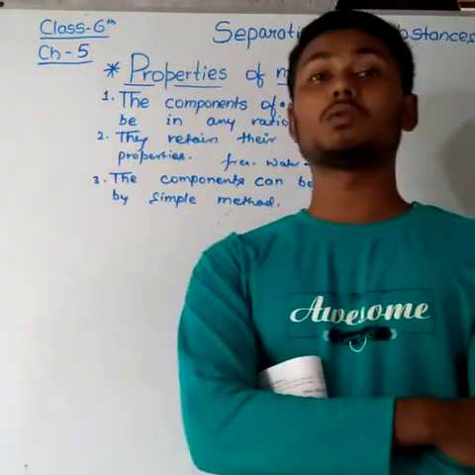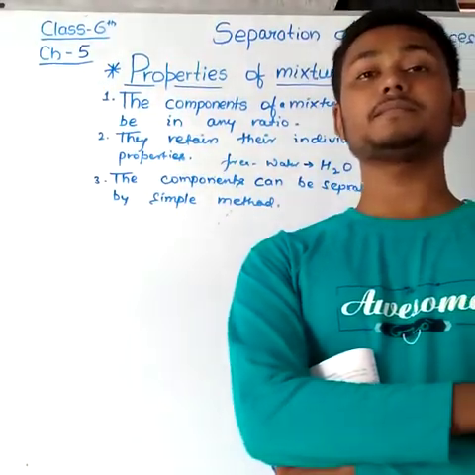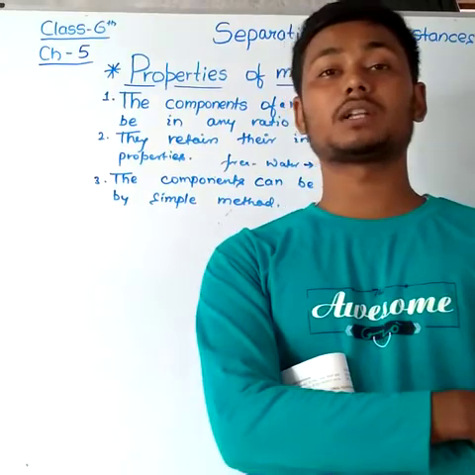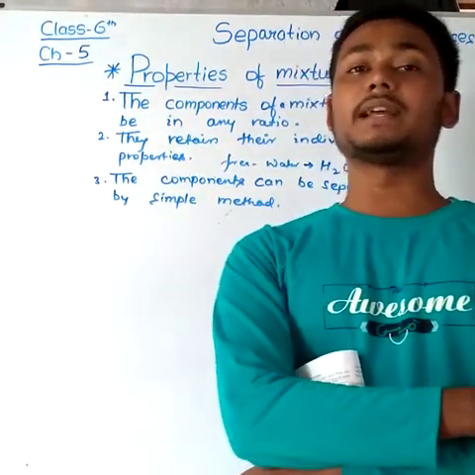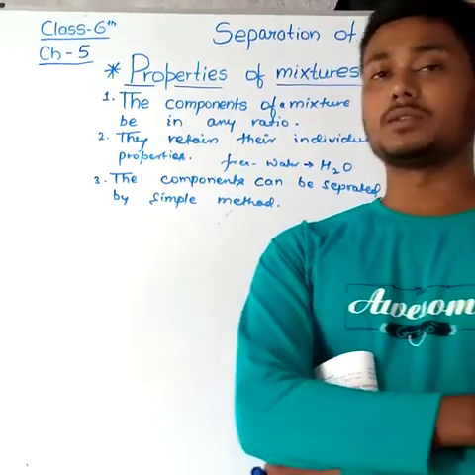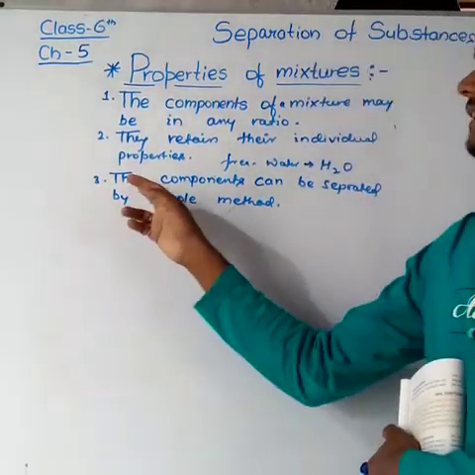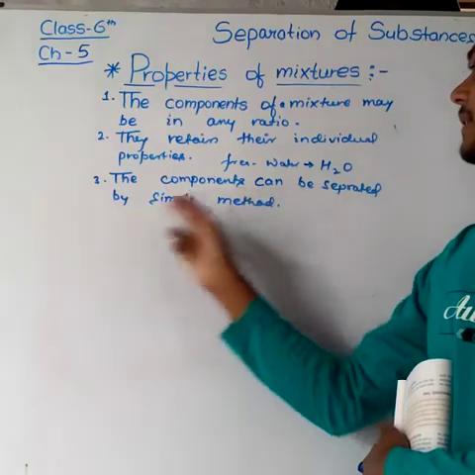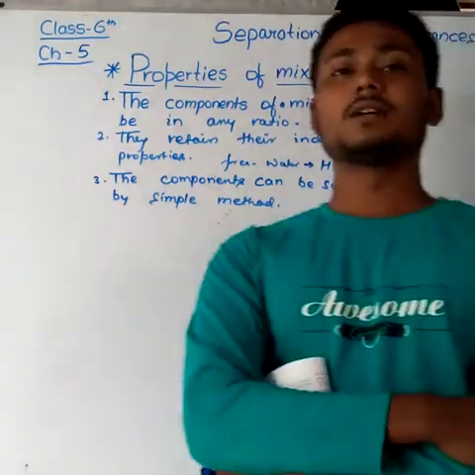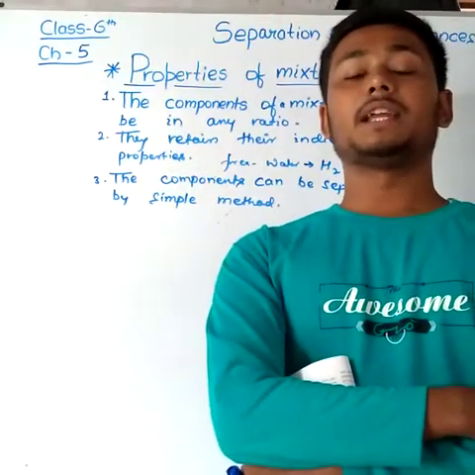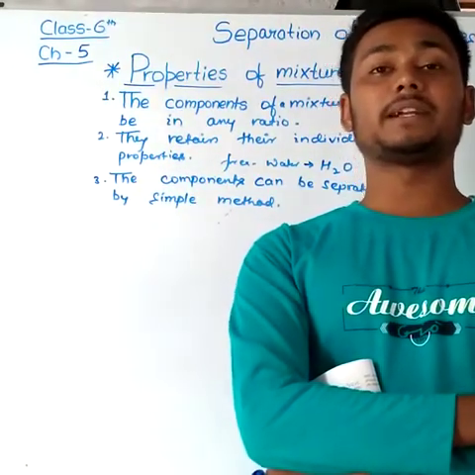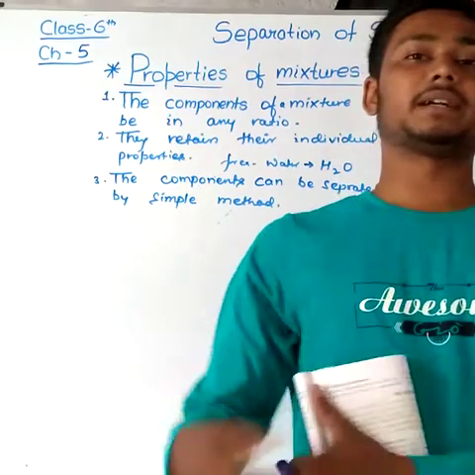Whatever the molecules of hydrogen and oxygen, after combining to form water, they can't lose their individual properties. They retain their individual properties. Third property is the components can be separated by simple methods. Whatever the components are there in a mixture, they can be separated by simple methods.